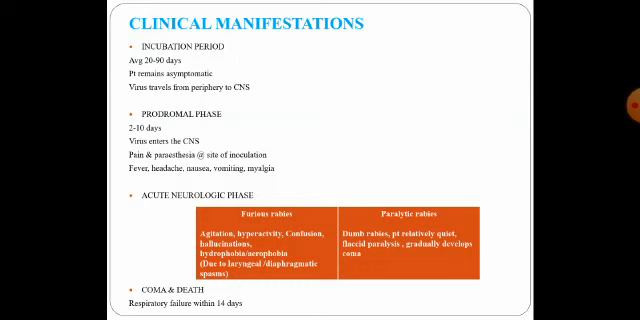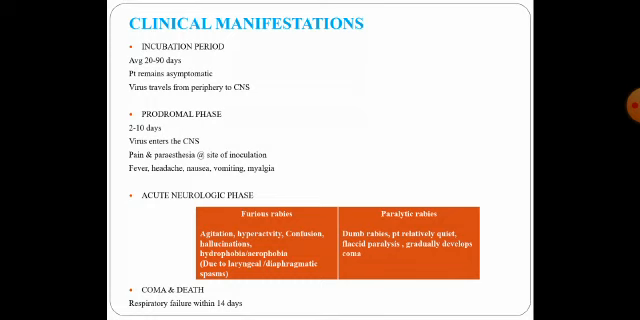Coming to the clinical manifestations of the infection, it has 4 different phases. The first one is just the incubation period. Then there is what is referred to as the prodromal phase, the acute neurological phase, and then finally coma and death. On an average, the infection has an incubation period of 20 to 90 days, during which period the patient is completely asymptomatic.